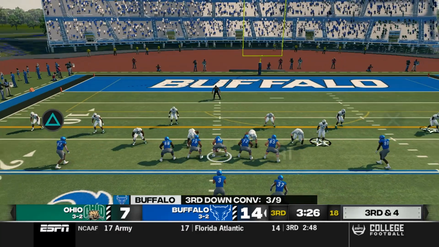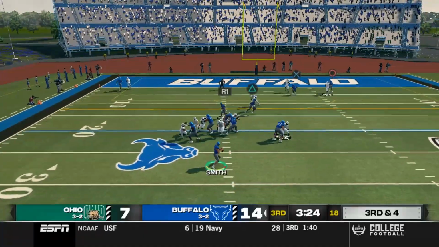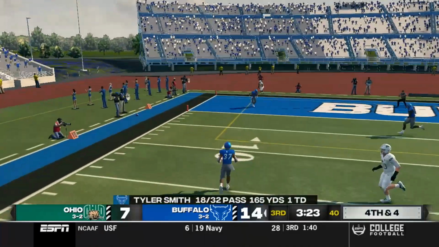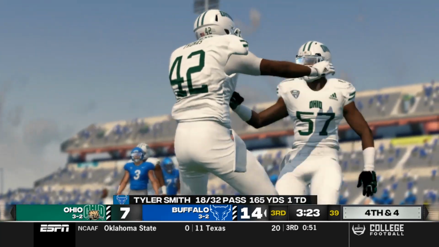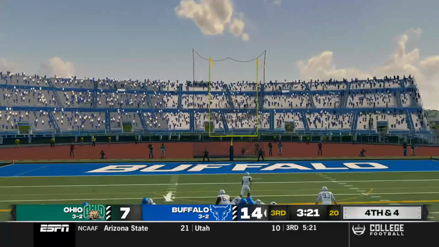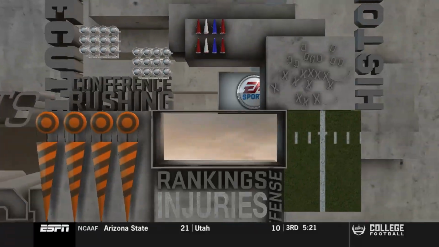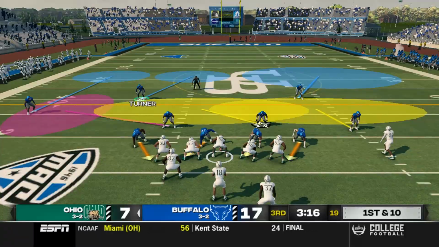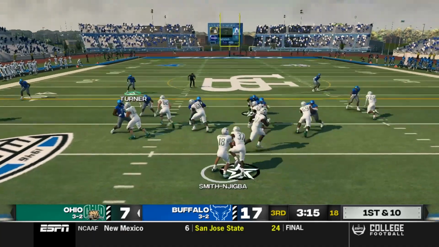Out come the Bulls on 3rd down and 4. Tyler Smith back to pass. He has his running back wide open, and he missed Justin Hill. That would have been a 1st down, Bulls. Field goal by Morton is up and good. Bulls take a 3-point lead. After that successful field goal attempt, Bulls lead by 10.